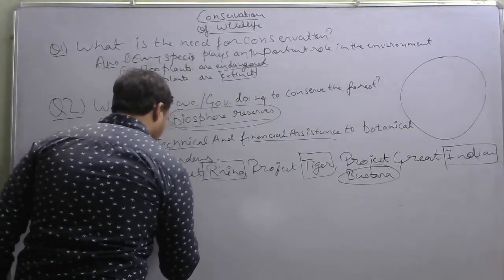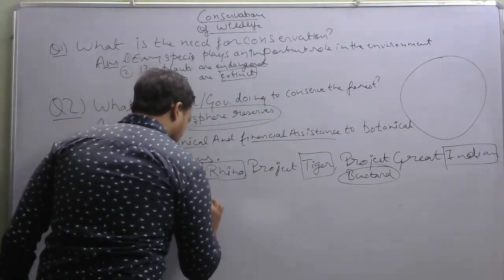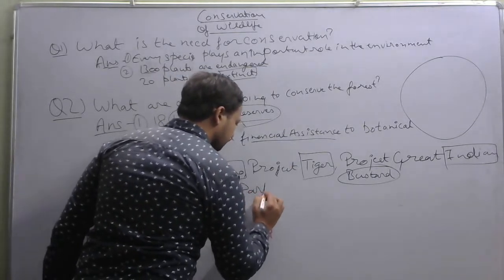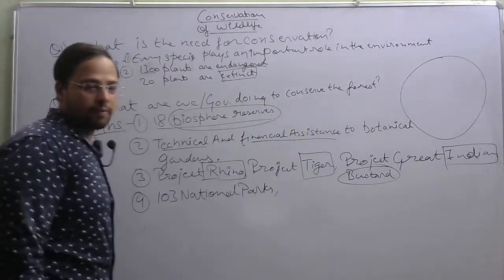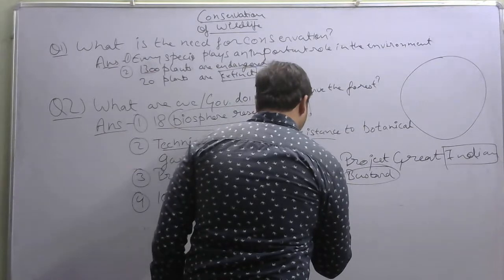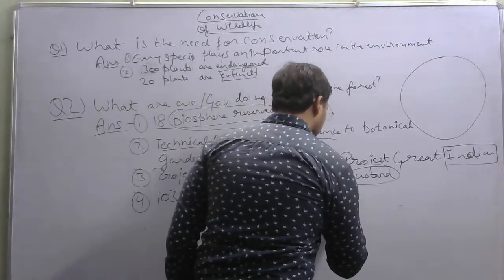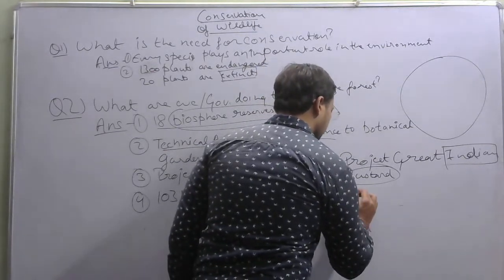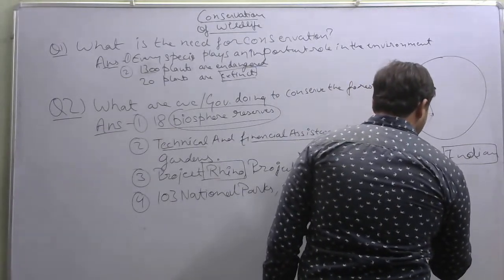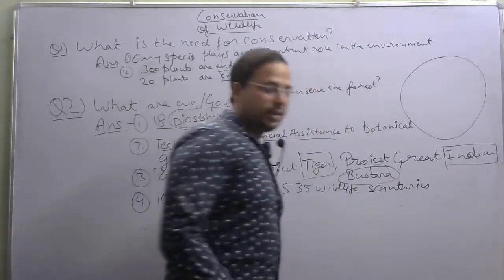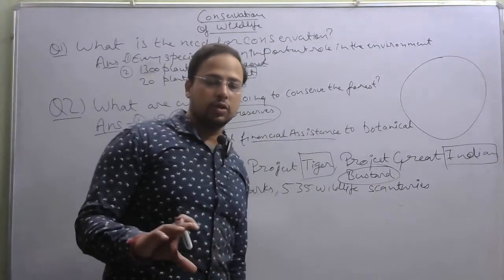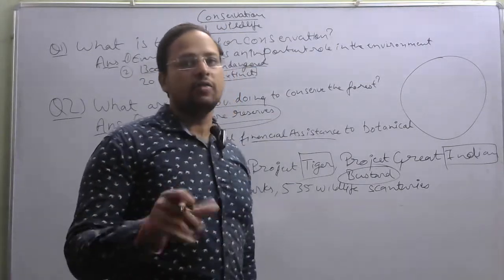Okay, and the fourth point is that there are 103 national parks, 535 wildlife sanctuaries, that have been set up in the Indian region, so that there can be conservation of animals.